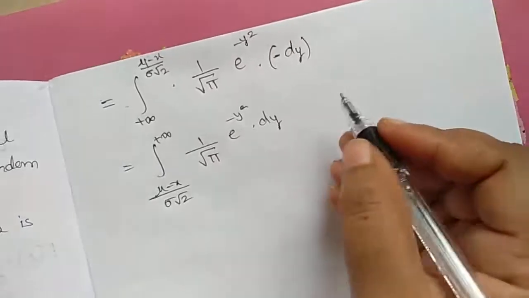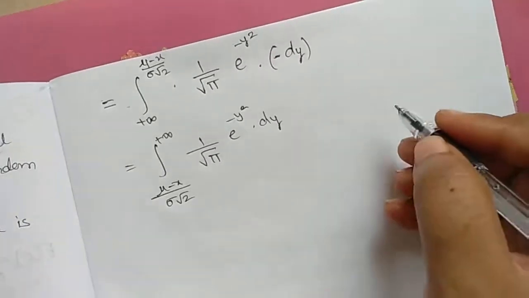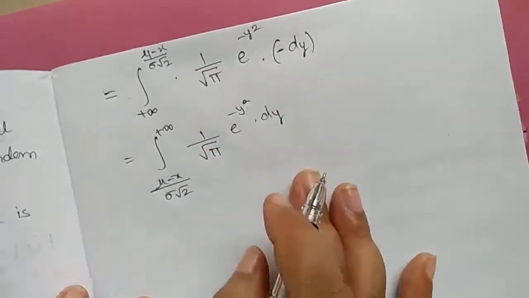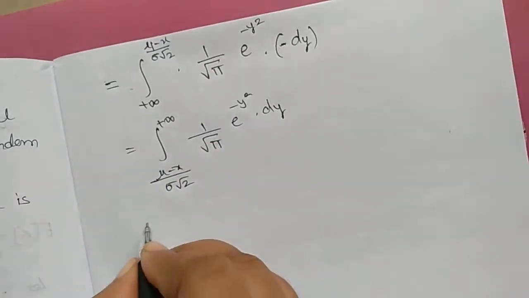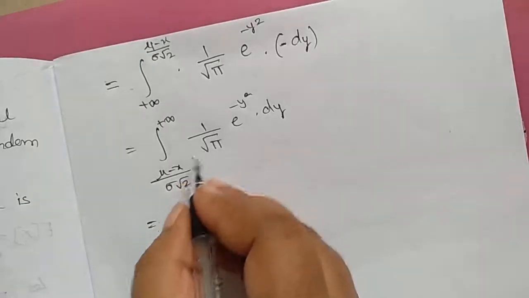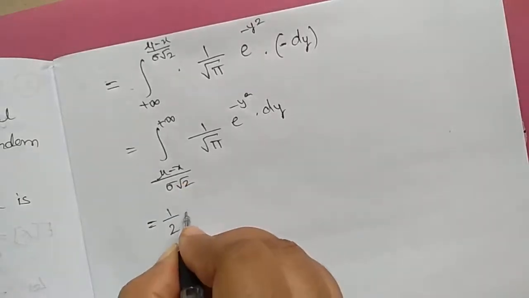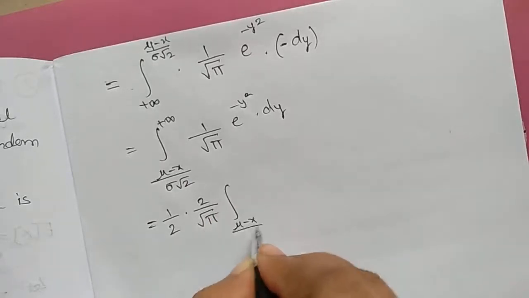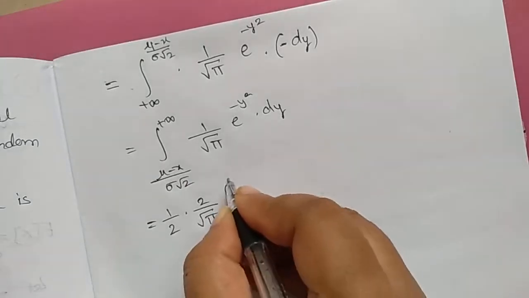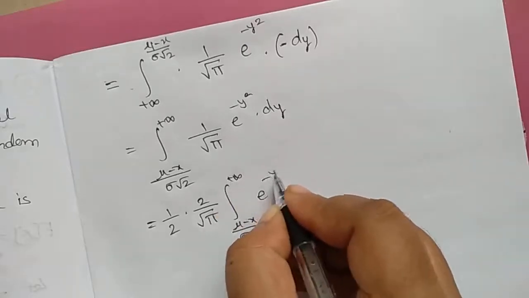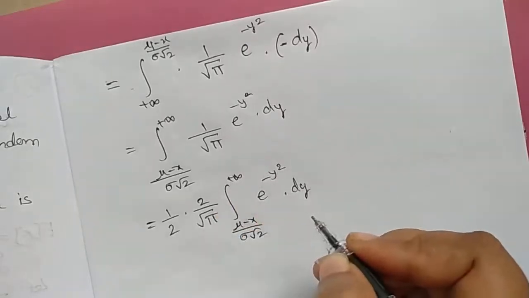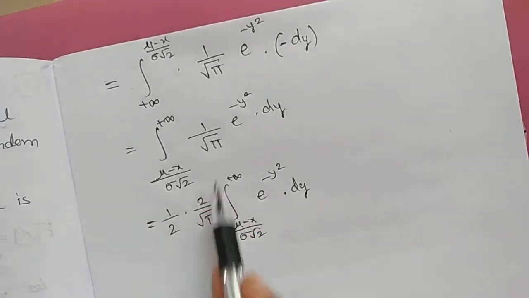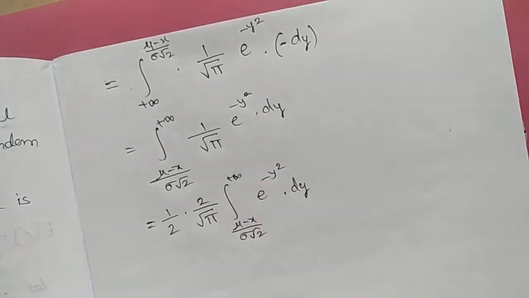Now I'll rearrange this term as 1 by 2 into 2 by root pi, integral from (mu minus x) divided by sigma root 2 to plus infinity of e power minus y square into dy. Here 2 and 2 will get cancelled. This is nothing but 1 by root pi, rewritten as the same above equation.